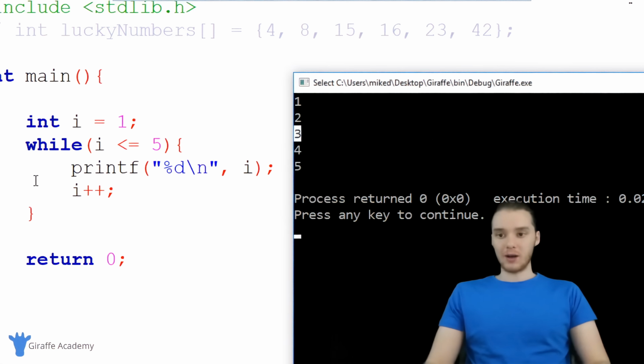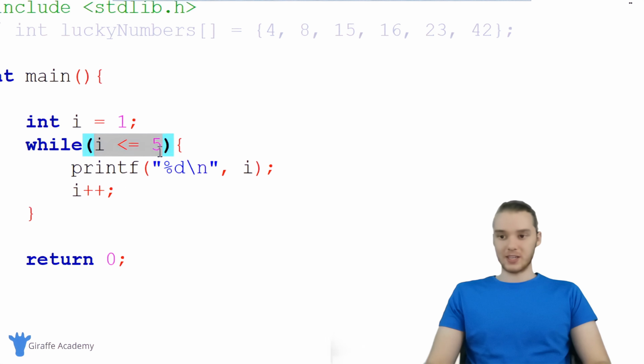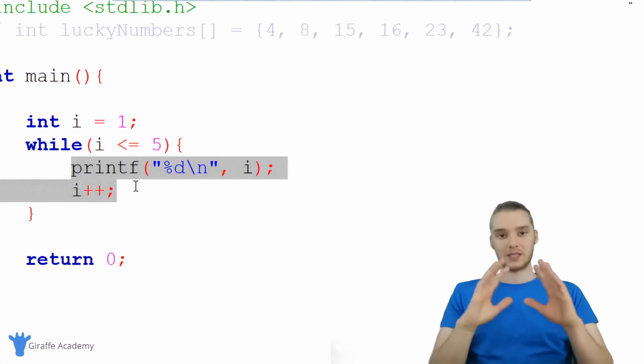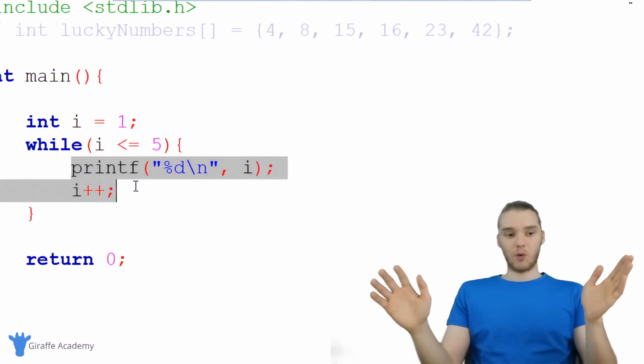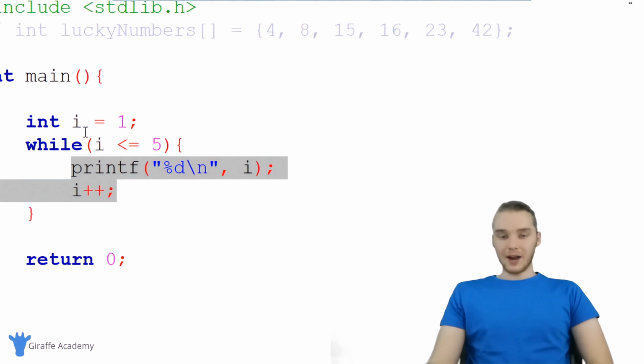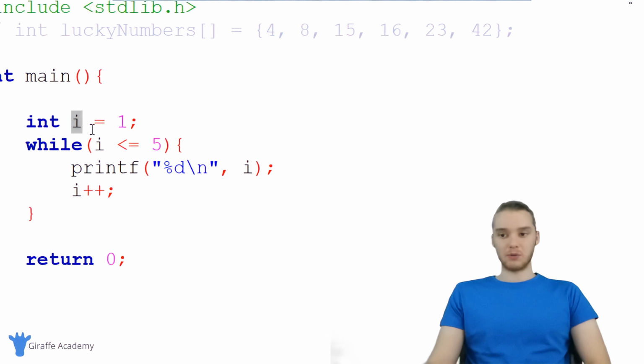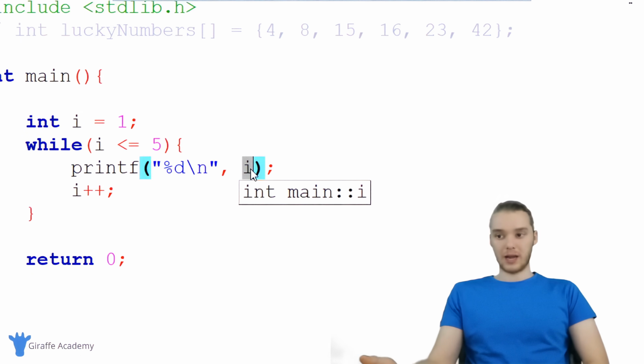So with a normal while loop, I can basically just specify a condition up here and I can do whatever I want, right? It's very open. You can kind of just do whatever you want with it. But in a lot of situations, and there's tons of these situations, we're going to want to have a variable just like i that will tell us what iteration of the loop we're currently on, or basically just a variable that's going to keep changing every time we go through the loop.